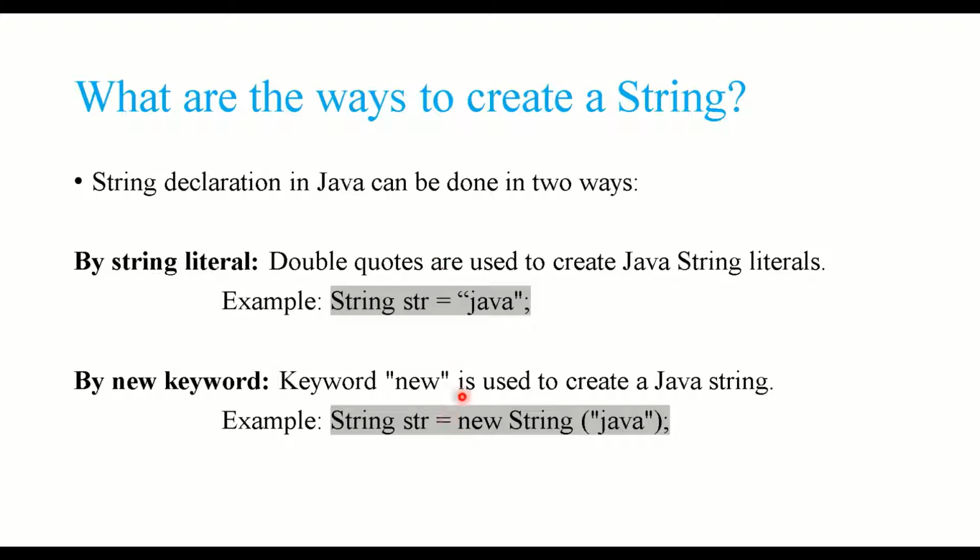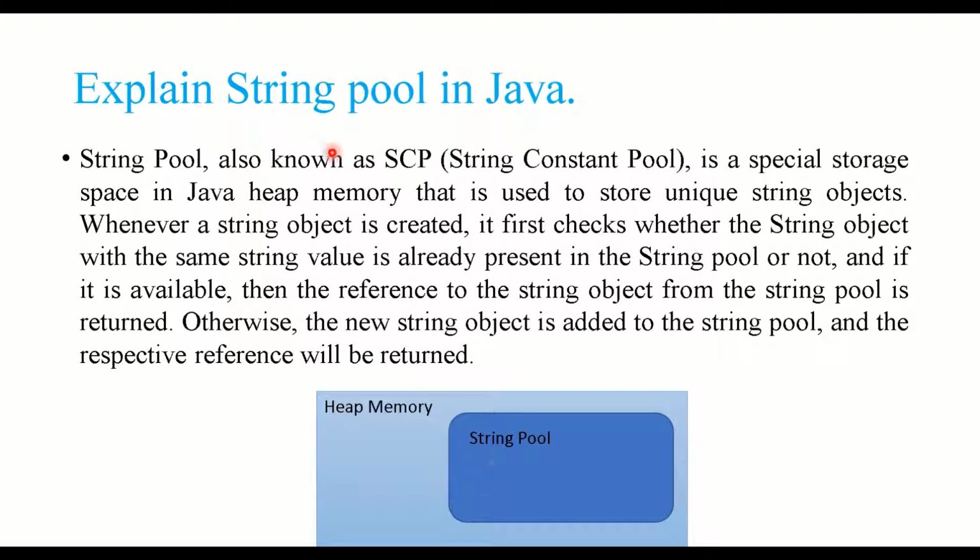Before explaining the difference between these two, I want to explain to you what is string pool. Yes, you guys would have heard about string pool, right? We have something called heap memory. In heap memory itself we have the string pool. It is a part of our heap memory. Just remember, because interviewers confuse us by asking whether string pool is a part of heap memory or outside heap memory. So it is a part of heap memory.